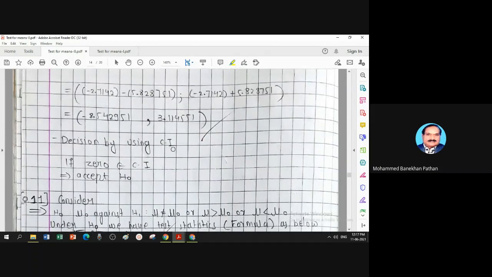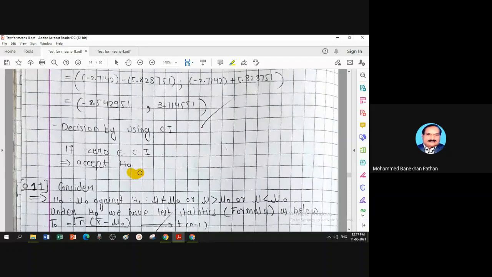Decision by using the confidence interval: under H naught, mu1 equal to mu2. Other way, mu1 minus mu2 equals 0. So if 0 belongs to the confidence interval, accept, otherwise reject. You can see the lower limit is negative and the upper is positive, so 0 is somewhere here. Therefore, 0 belongs to the confidence interval. The conclusion is accept H naught. That means the average performance of male equals female at the given level of significance.